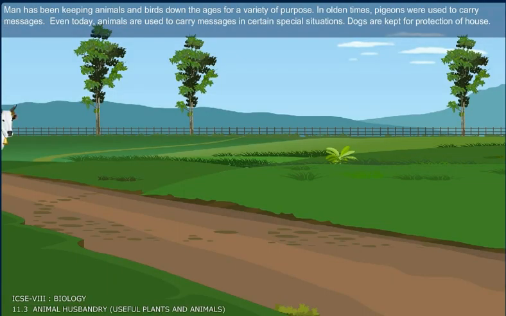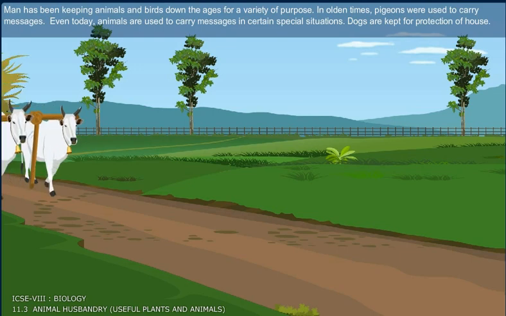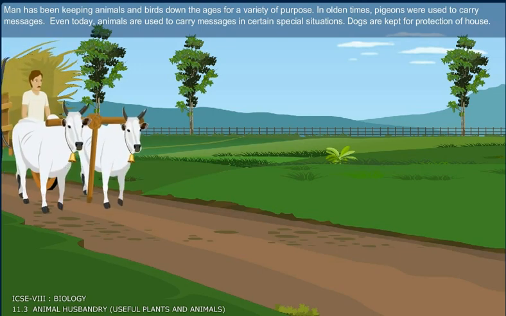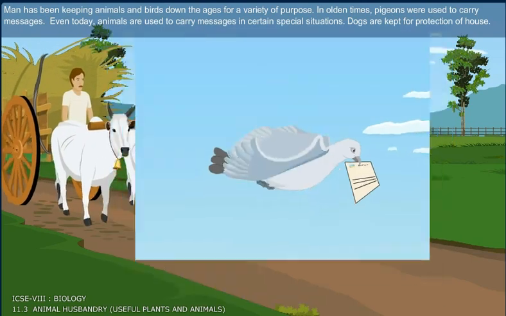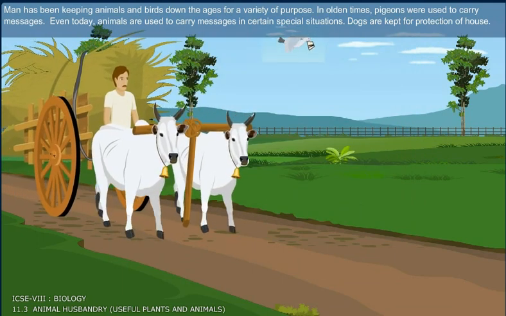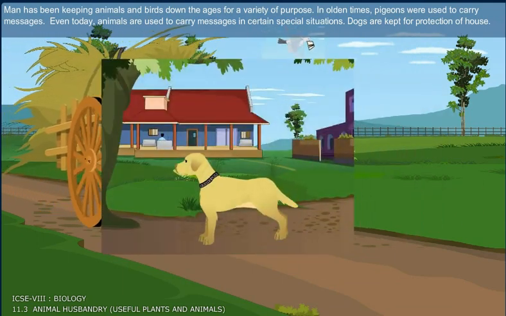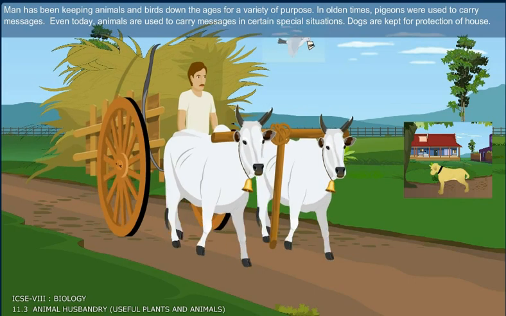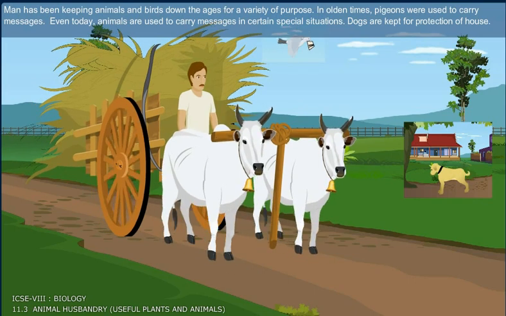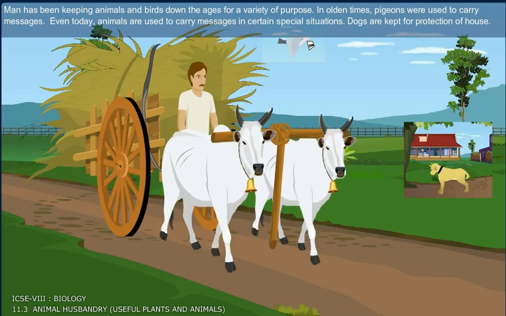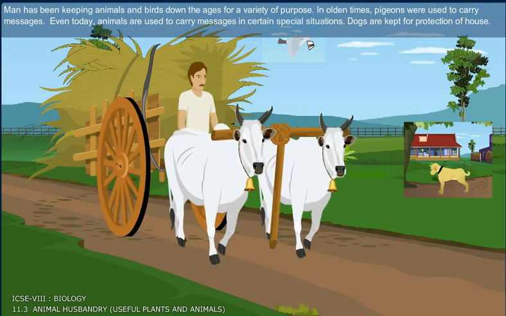Man has been keeping animals and birds down the ages for a variety of purposes. In olden times, pigeons were used to carry messages. Even today, animals are used to carry messages in certain special situations. Dogs are kept for protection of the house.